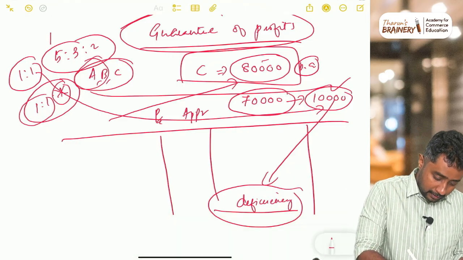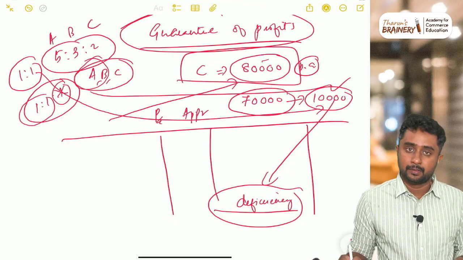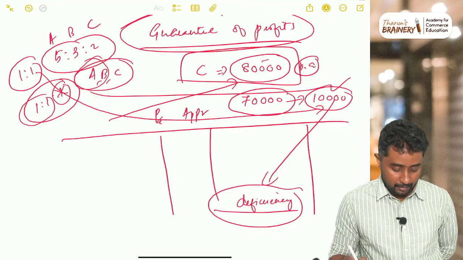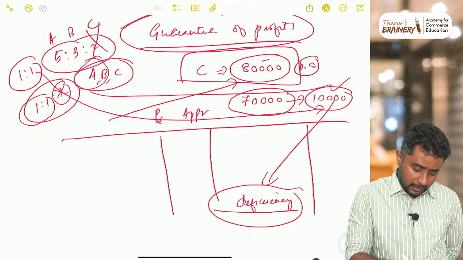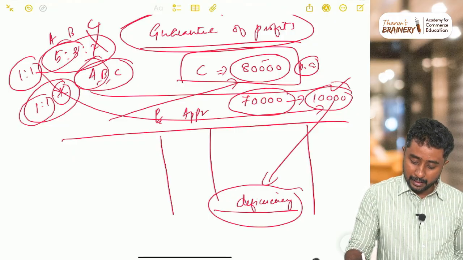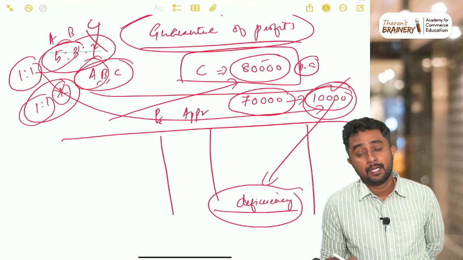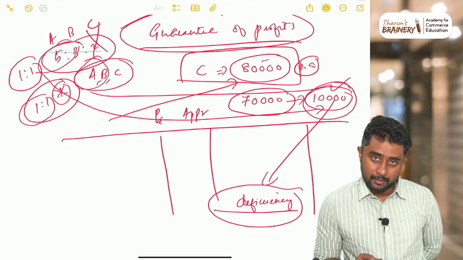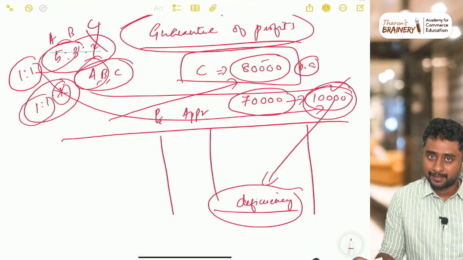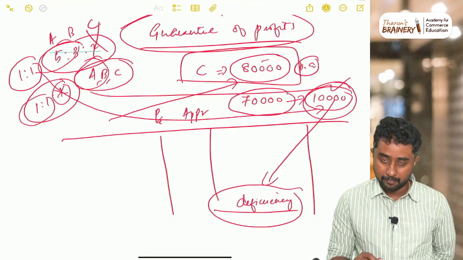So here A, B, C were sharing profits in the ratio of 5:3:2. In that case, we just remove C from the ratio. In the ratio of 5:3, they have to contribute 10,000. That is how we have to do this kind of question. That is why we are discussing guarantee of profits cases. So this ratio and deficiency is there.